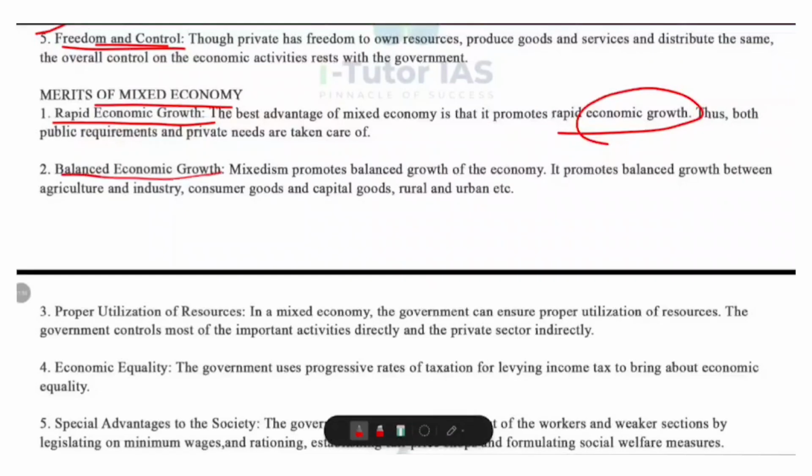Then, balanced economic growth. Mixed economies encourage balanced development across different sectors. Agriculture and industry grow together. Production of consumer goods and capital goods are balanced.